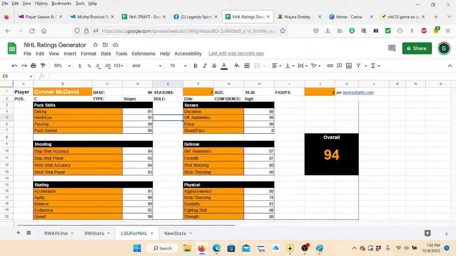Again, you're just going to plug in the name, you're going to plug in the seasons, you're going to plug in the fights, really just to get that fighting skill data correct, and it's going to spit out ratings for you for everybody. Again, more than 2,000 players through history.